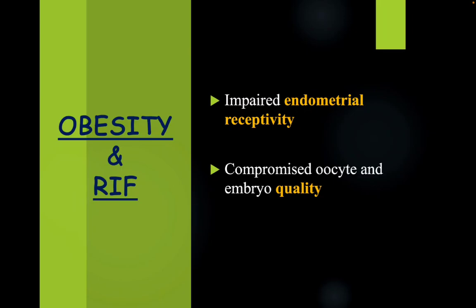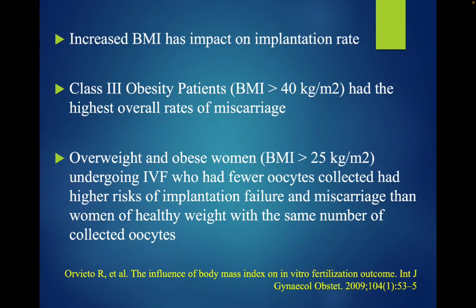Coming on to obesity and RIF. Obesity is also associated with impaired endometrial receptivity and compromised oocyte and embryo quality. As we all know, obesity is associated with hyperinsulinemia. So, increased BMI has an impact on implantation rate. And class 3 obese patients have the highest overall rate of miscarriage.